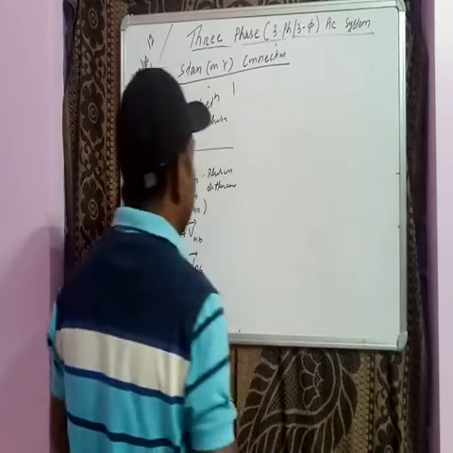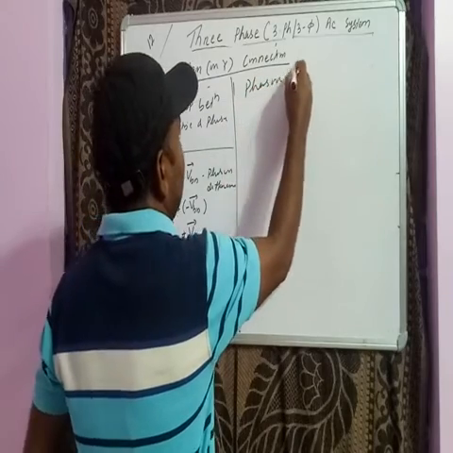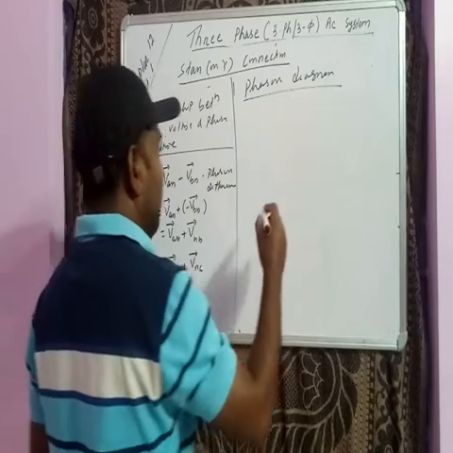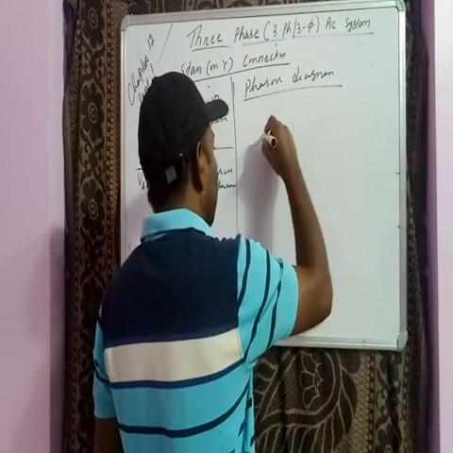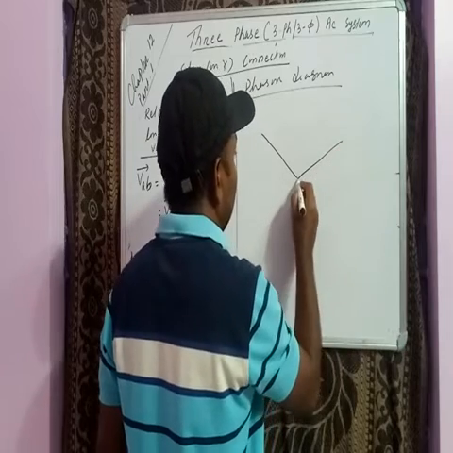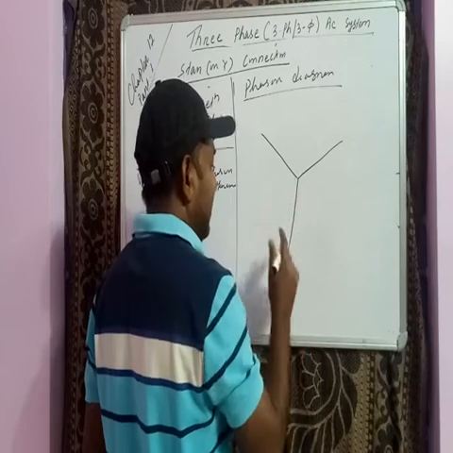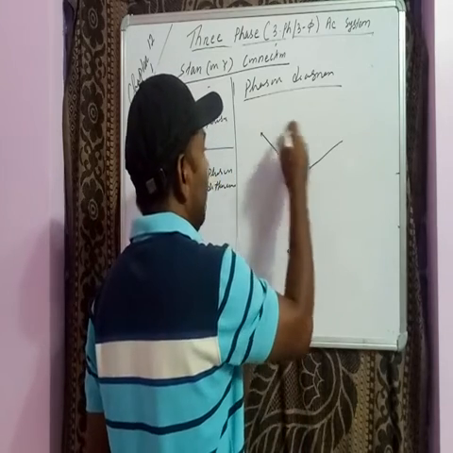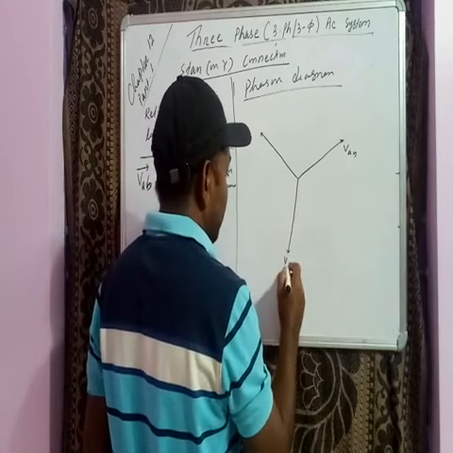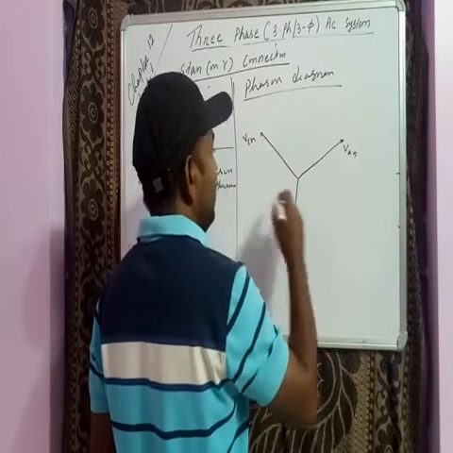If we draw a phasor diagram, first we take phasors of equal length, 120 degrees apart: VAN, VBN and VCN.